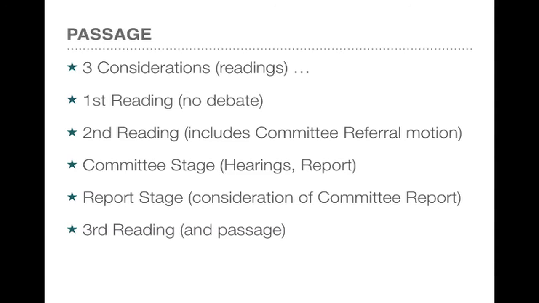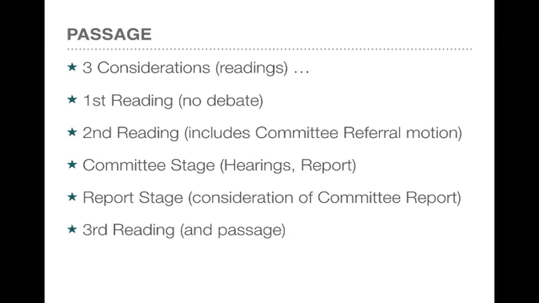At the second consideration, the debate proper begins, and usually the motion is to favorably consider or read the bill a second time and then refer it to a committee. At this point, if it passes, the bill is then considered by a committee which may or may not hold public hearings, receive testimony, and so on, with a view towards recommending any changes to the legislation. At the conclusion of their work, they report back to the parent body, in this case the Legislative Assembly, which then considers the committee report and the recommendations.